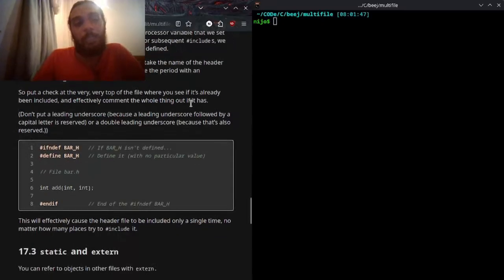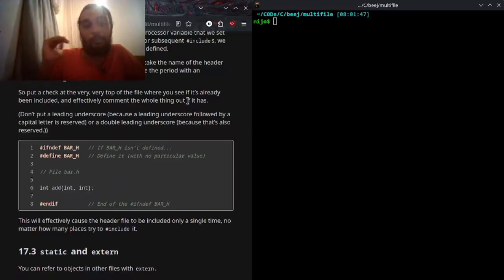For that variable name, it's super common to take the name of the header file like bar.h, make it uppercase and replace the period with an underscore. So put a check at the very top of the file where you see if it's already been included and effectively comment the whole thing out if it has.